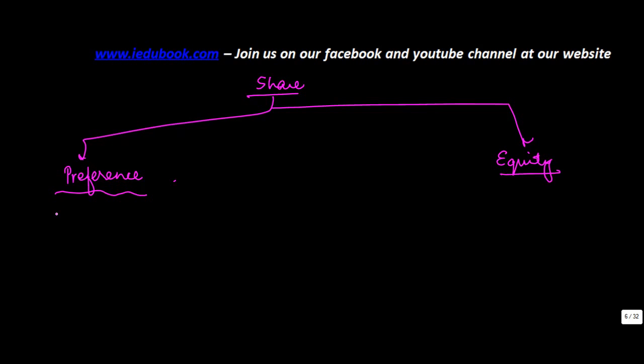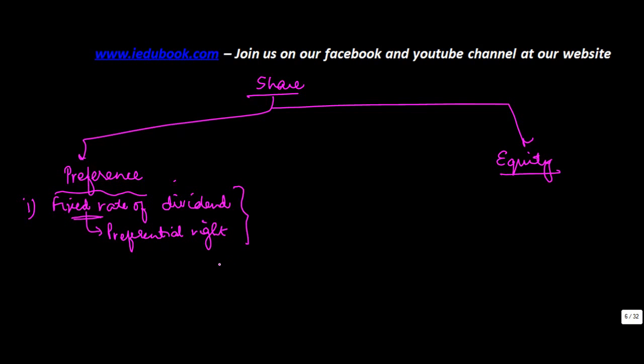Basically, preference shares are entitled to a fixed rate of dividend. So what happens is that they get a fixed rate of dividend, or they have a preferential right to dividend. Now what does this mean?